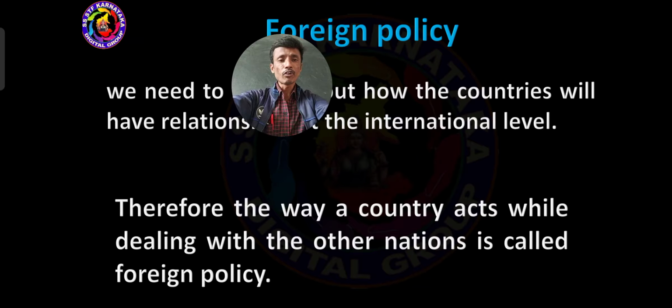What is the meaning of foreign policy? It means the way a country acts while dealing with other nations is called foreign policy. Got it? The way a country acts while dealing with other nations is called foreign policy. Dear students, this is one more very important question. What is the meaning of foreign policy?